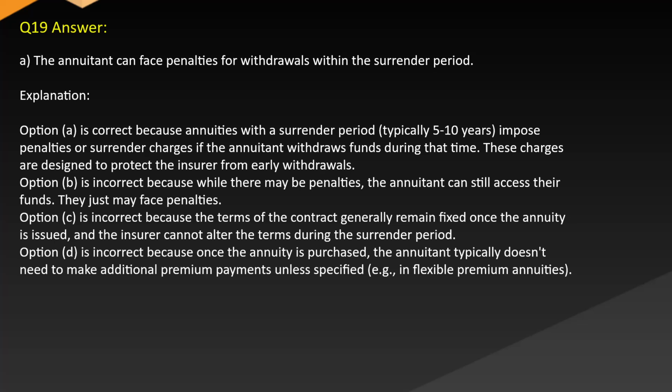Explanation. Option A is correct because annuities with a surrender period, typically 5 years, impose penalties or surrender charges if the annuitant withdraws funds during that time. These charges are designed to protect the insurer from early withdrawals. Option B is incorrect because while there may be penalties, the annuitant can still access their funds. They just may face penalties. Option C is incorrect because the terms of the contract generally remain fixed once the annuity is issued, and the insurer cannot alter the terms during the surrender period. Option D is incorrect because once the annuity is purchased, the annuitant typically doesn't need to make additional premium payments unless specified, e.g., in flexible premium annuities.